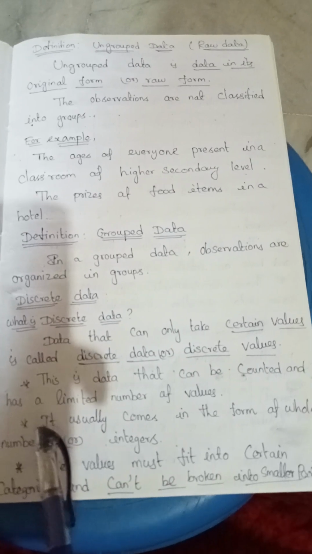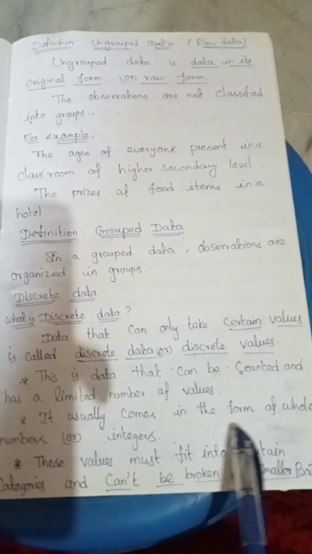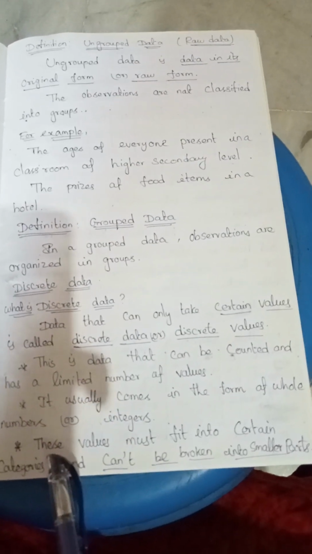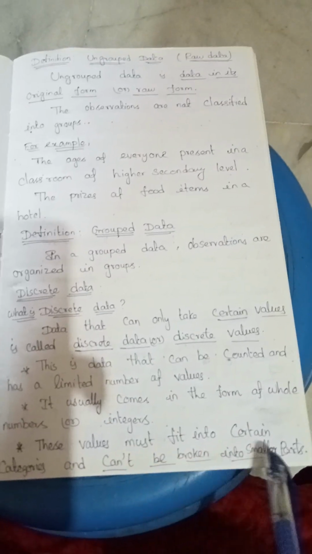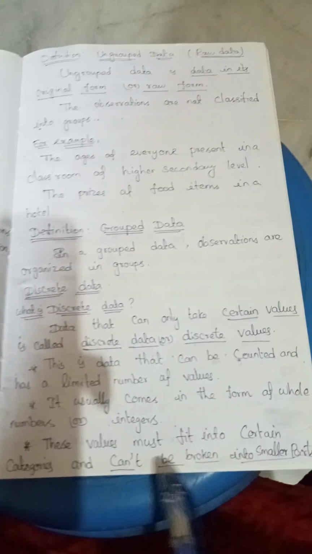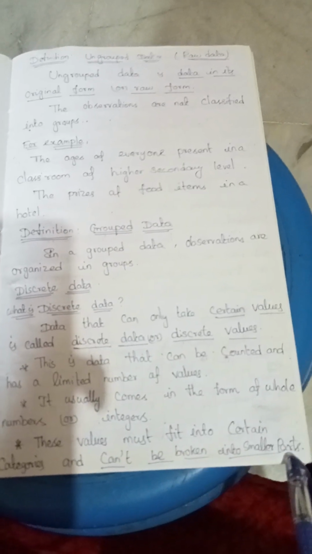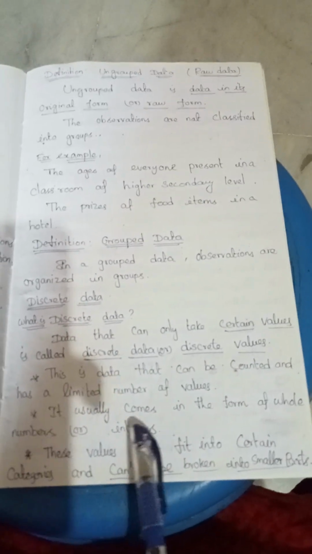Third point, it usually comes in the form of whole numbers or integers. These values must fit into certain categories, and this is the important point: discrete data cannot be broken into smaller parts. They are whole numbers or integers only.